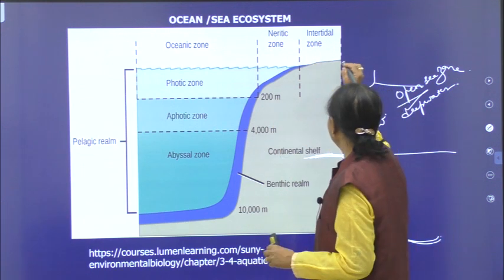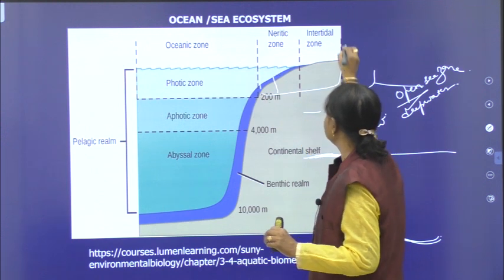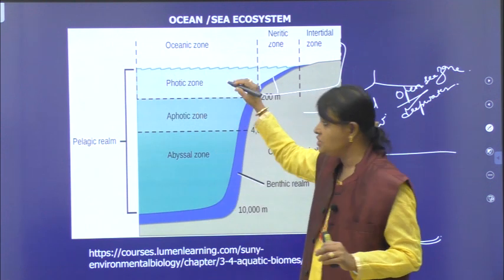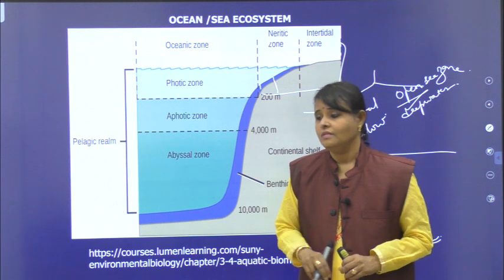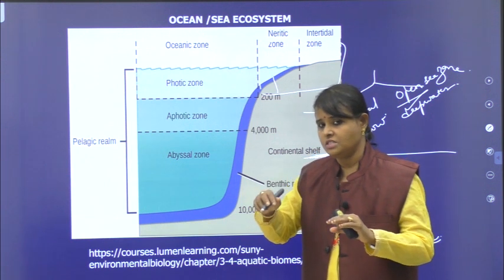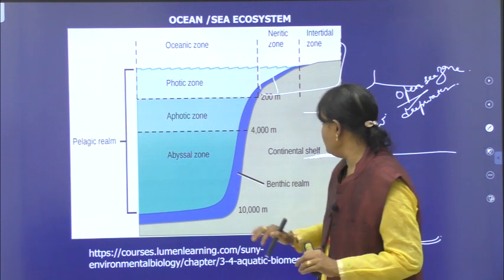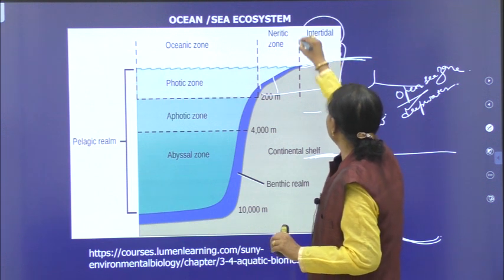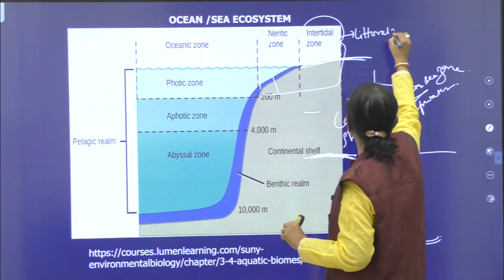Now, let me discuss the different zones here. I already told you this part, it is a shallow water zone. You can see this part, it is a shallow water zone. So, this part is open sea zone, it is very large, you can see. Now, based on some physical parameters, it is classified into different zones. The first zone you are seeing here is called intertidal zone. We can also call it the littoral zone.